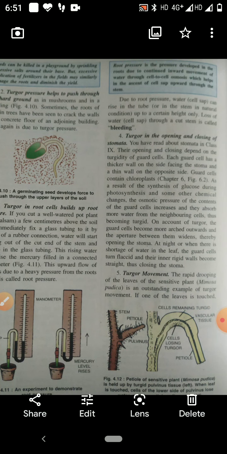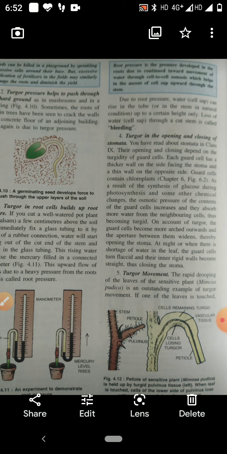Now next, turgor pressure helps in the opening and closing of stomata. When the guard cells of the stomata become turgid, the cells stretch outwards. Then a small slit is formed between the guard cells and the stomata open. But when the guard cells become flaccid, then the opening between the guard cells is closed and the stomata is closed. So the opening and closing of stomata is due to turgor pressure, turgidity.